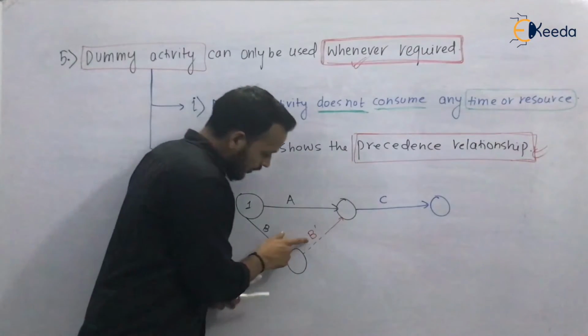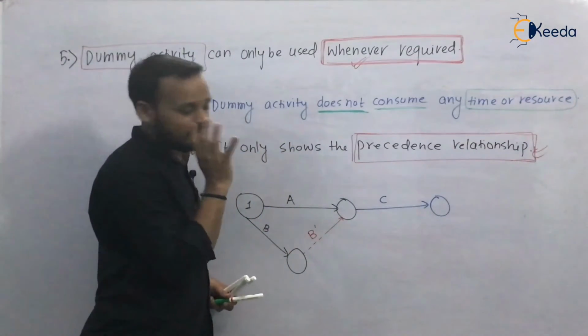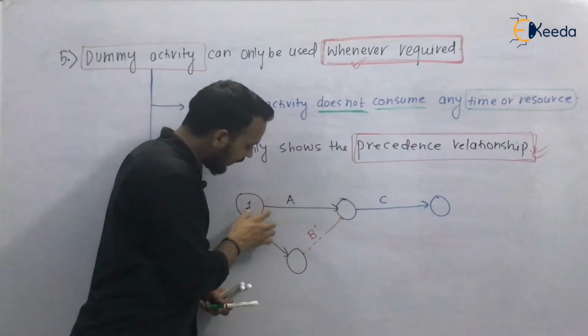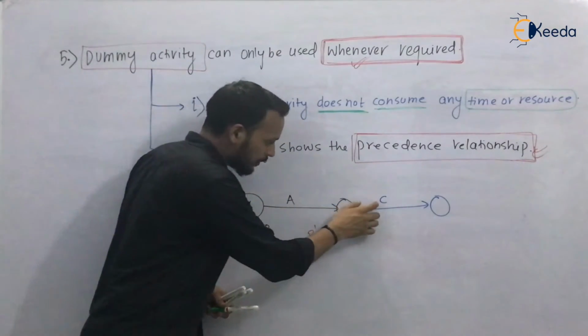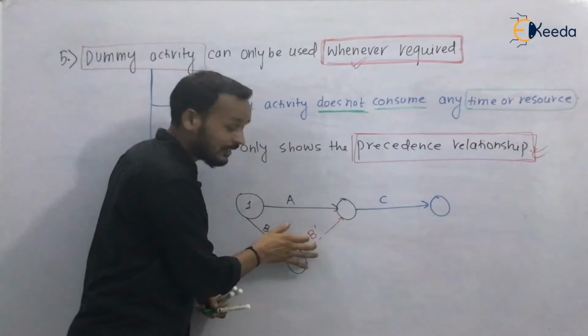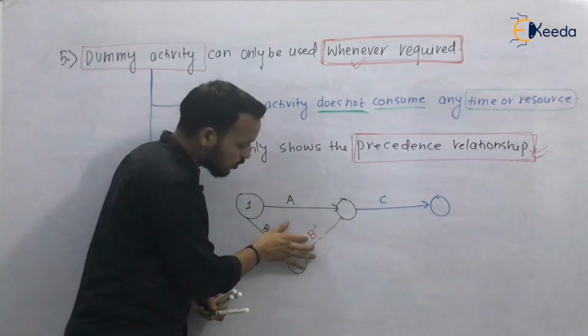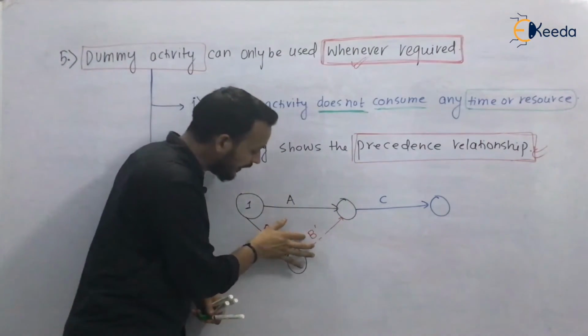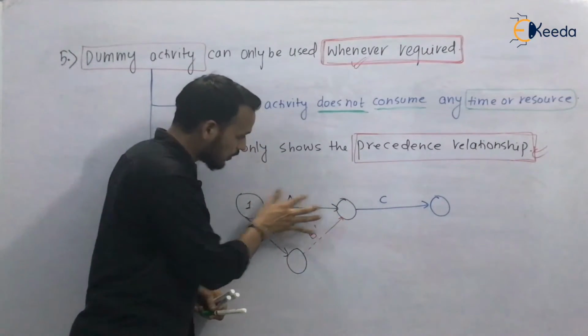That's why we have made a dummy activity. So what does B dash show? B dash shows that A and B are precedence to C. This B dash is a dummy activity.